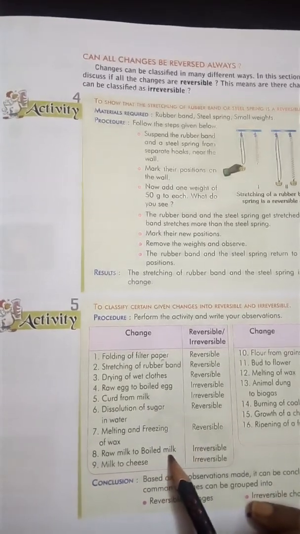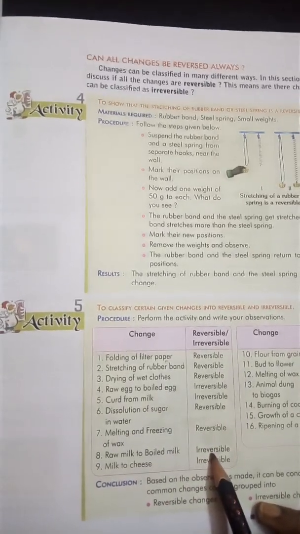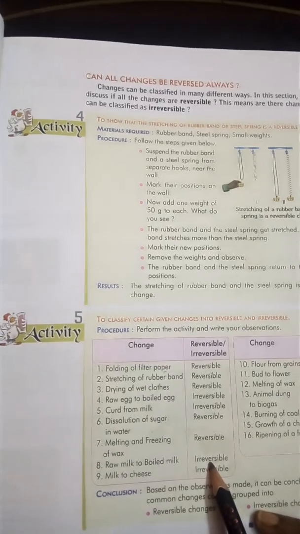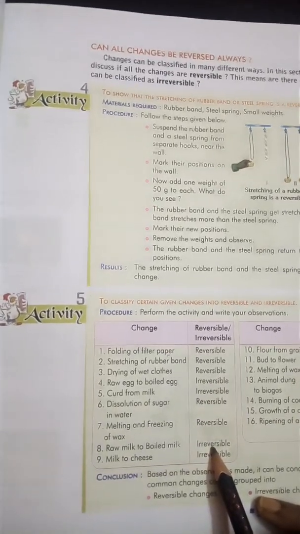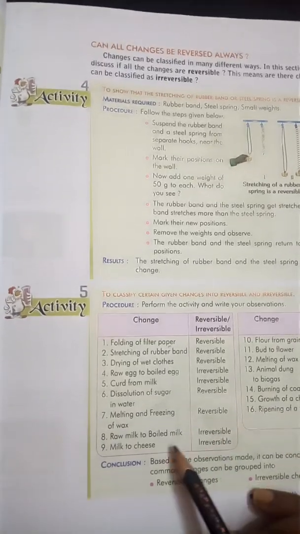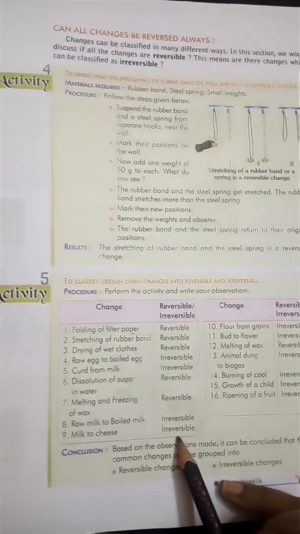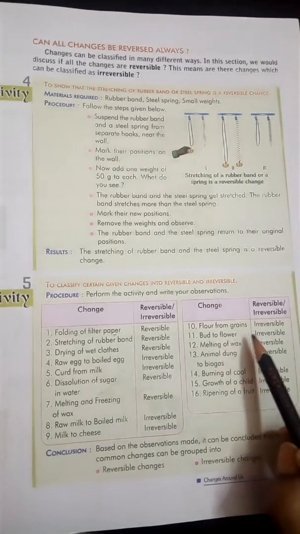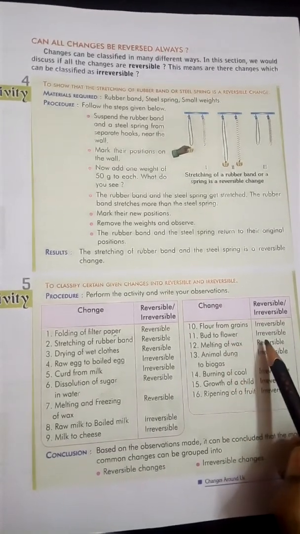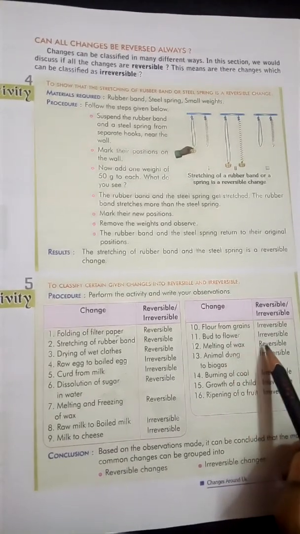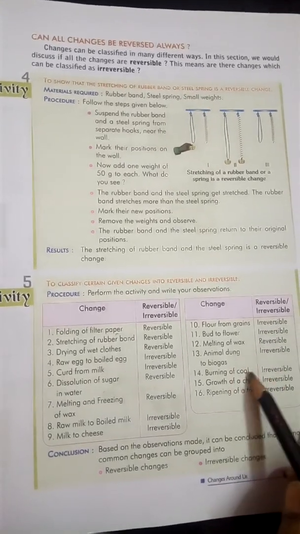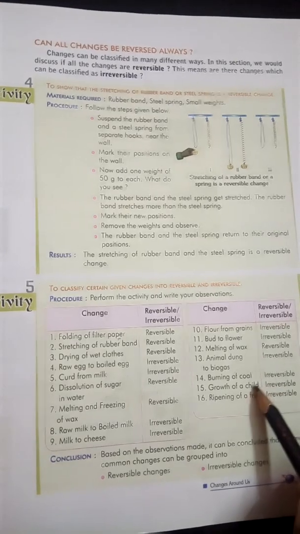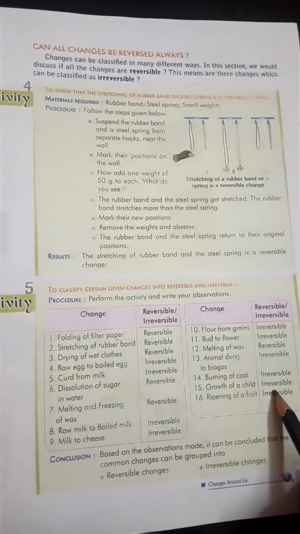Raw milk to boiled milk, that is an irreversible change, because once the milk is boiled, its chemical composition changes. So it is also an irreversible change. Milk to cheese is also an irreversible change. Flour from grains, irreversible change. Melting of wax, reversible change. Animal dung to biogas, irreversible change. Burning of coal, irreversible change. Growth of a child, irreversible change.